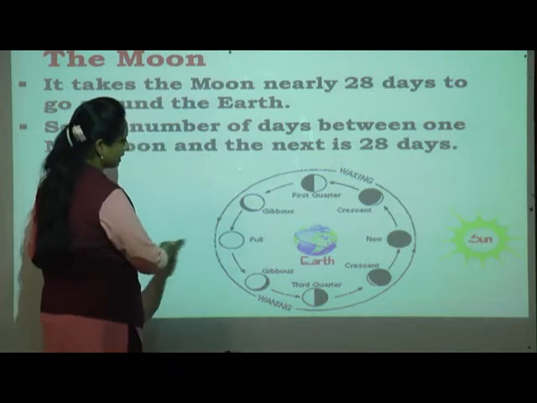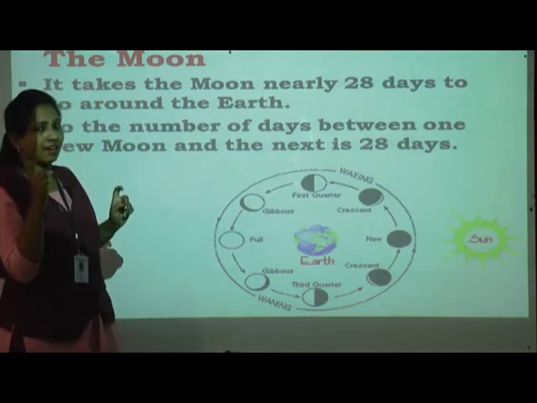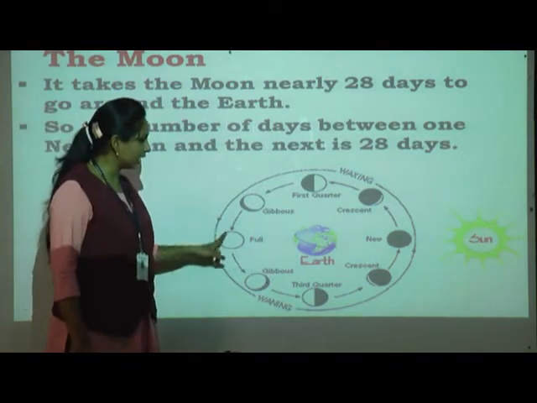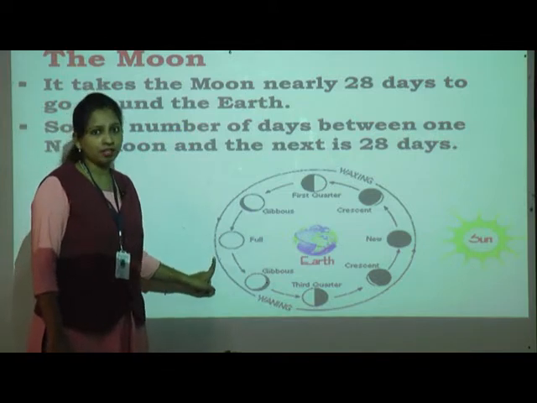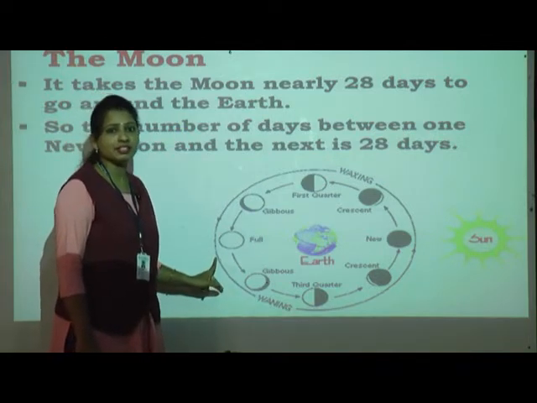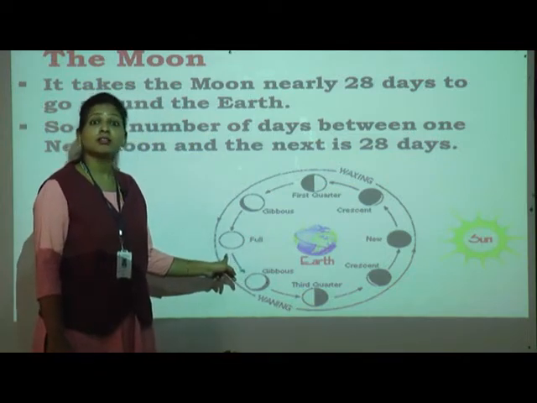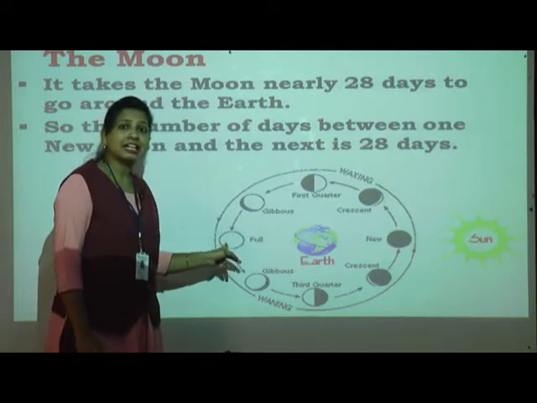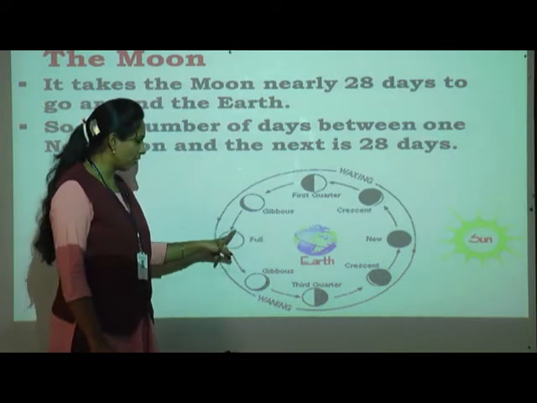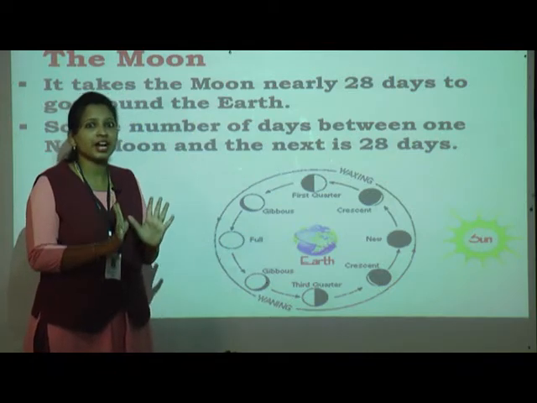Exactly the 14th day, means 2 weeks. 1 week has 7 days, so within 2 weeks it converts into the full moon day. You know, we say Purnima and Amavasya. When you see the full moon on Purnima, you ask your mother when Purnima is, and on the day of Purnima you can see the full moon, the bright moon.